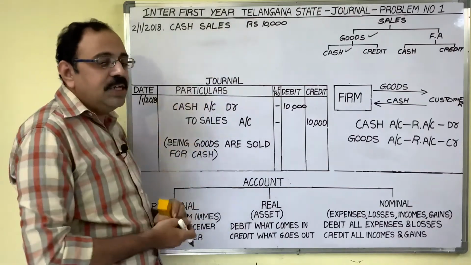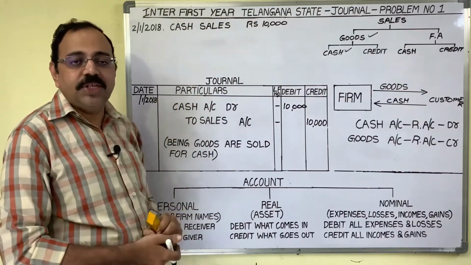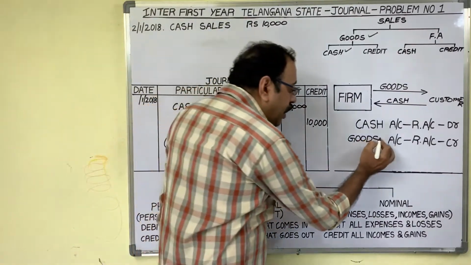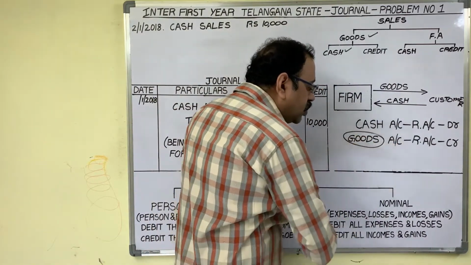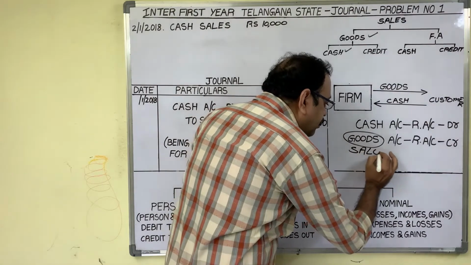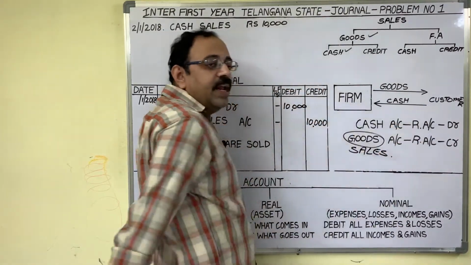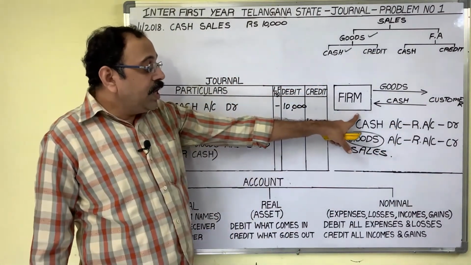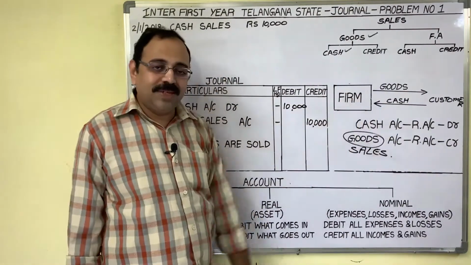What is the transaction here? It is a sales transaction, no? Therefore, instead of writing this goods word, write down the sales word. So what is the final entry? Cash account debtor to sales account.